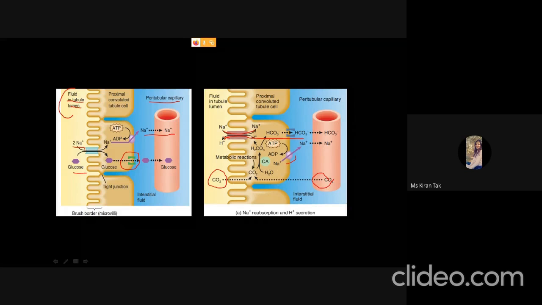and it is also formed by metabolic reactions. Then the CO2 reacts with the water molecule and forms carbonic acid in the presence of carbonic anhydrase. This carbonic acid readily dissociates into H plus ion, which can be antiported with the sodium ion, and the bicarbonate is transported into the peritubular capillary by facilitated diffusion.